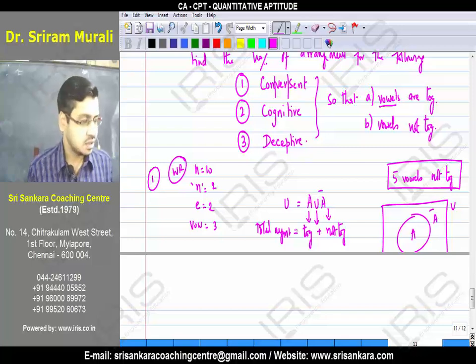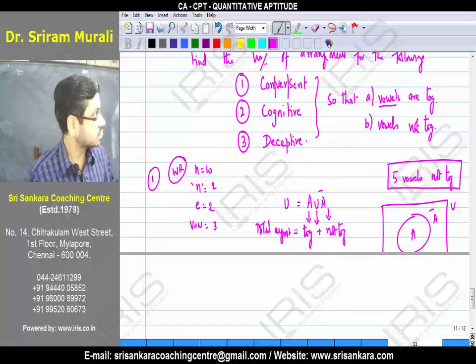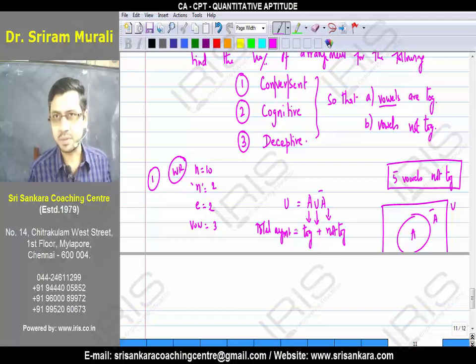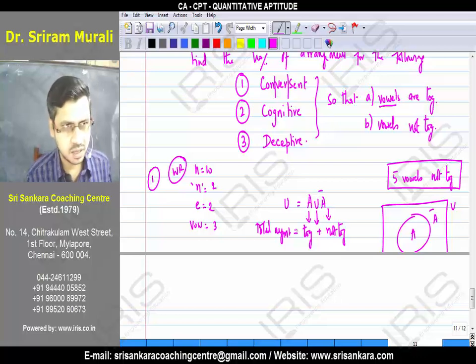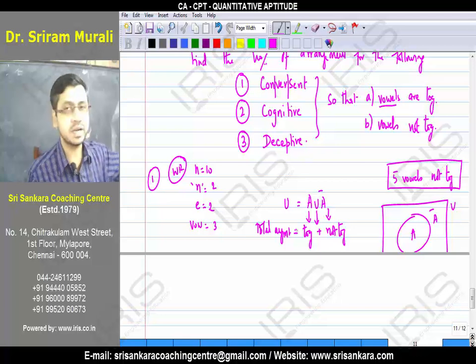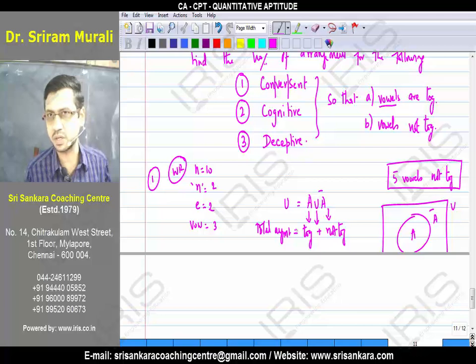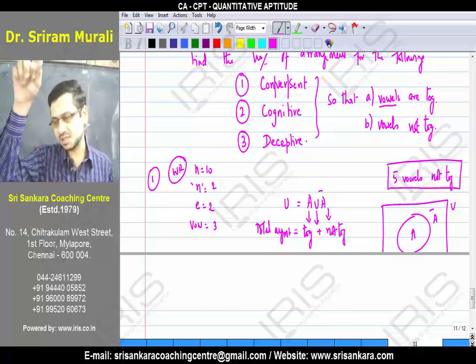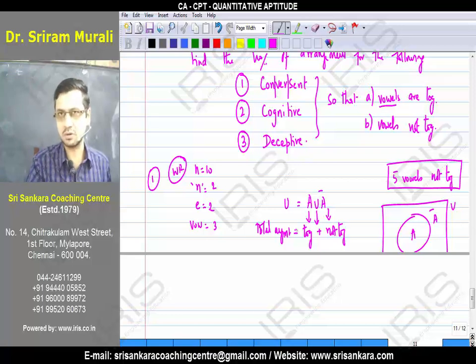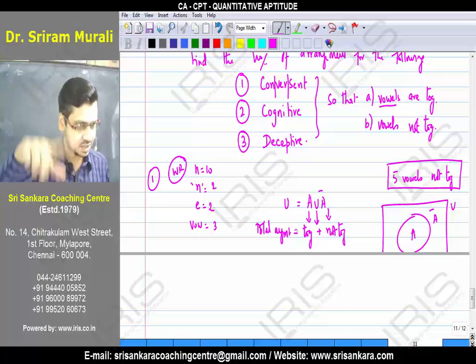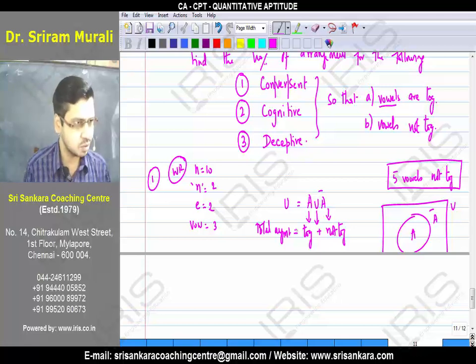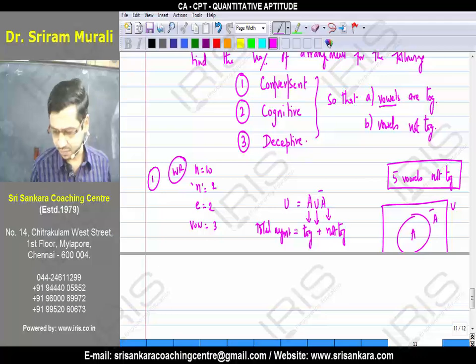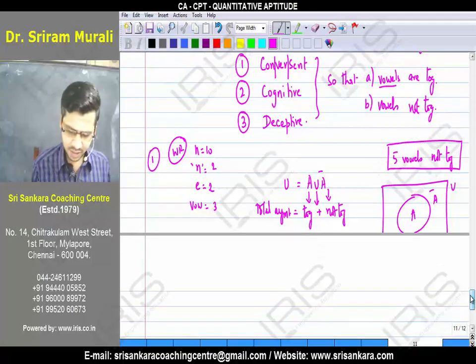So why are we taking this? In a question, if they talk on not together, a not happening event or unsuccessful event, we can take total minus successful event, or total minus happening event, or total minus together. I don't want to waste my time discussing this many cases: 4 bubbles together, not together, 3 bubbles together, not together. Do you understand this? Or if you do not, I will tell you another example.